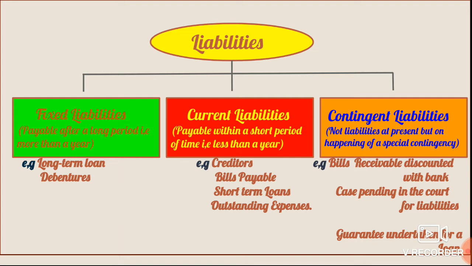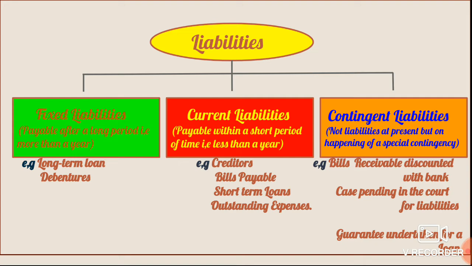Next, we have current liabilities. Current liabilities are those liabilities which are payable within a short period of time, generally within a period of 1 year. Now, the examples of such liabilities are like creditors, bills payable, short-term loans, outstanding expenses. Now, these liabilities, like creditors, are generally paid within a period of 1 year. Bills payable also are generally payable within a period of 1 year. Short-term loans are also payable within a period of 1 year, and also outstanding expenses. So those liabilities which are payable within a short period of time are termed as current liabilities.